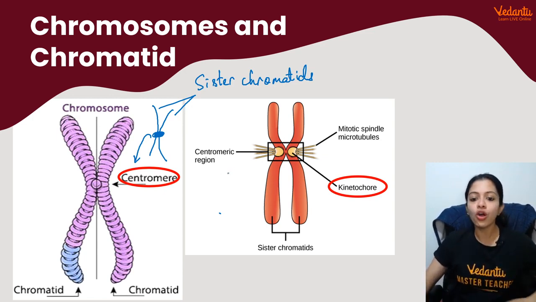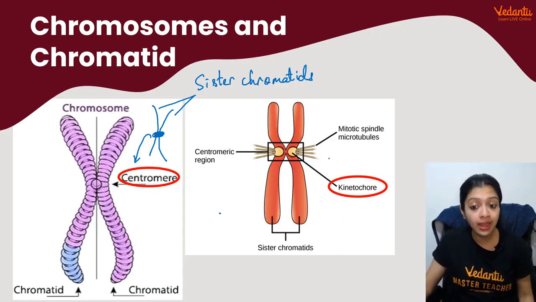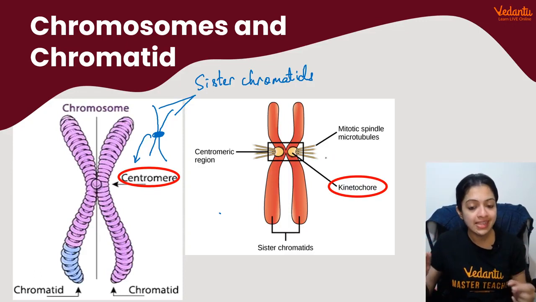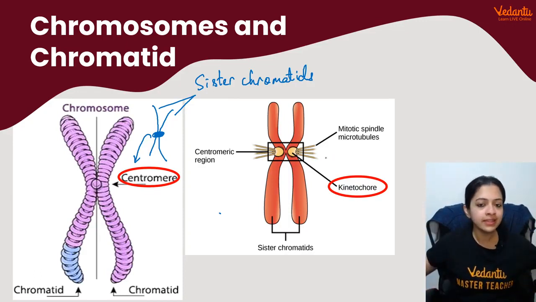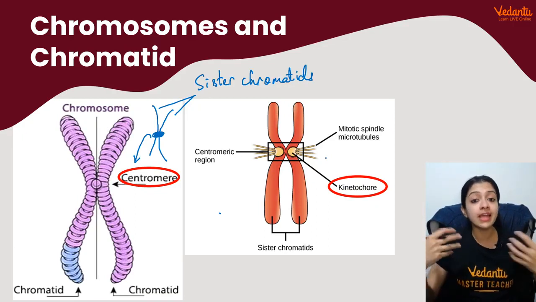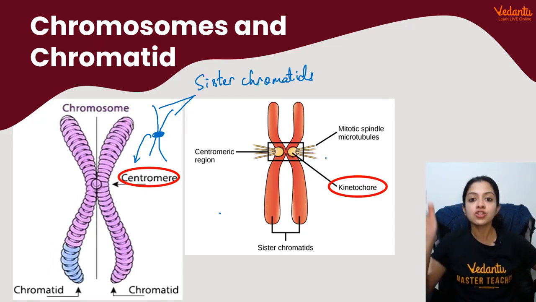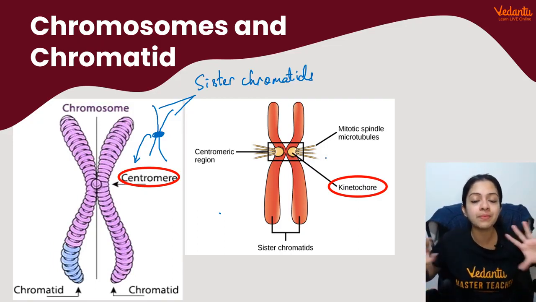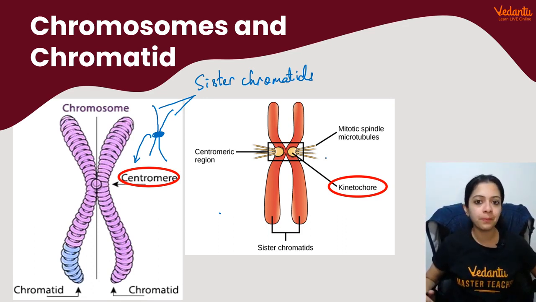Yes, all of these additional structures are also mentioned here. The centromeric region is here. The mitotic spindle, microtubules, you know what they are? They are specialized structures which help attach to this centromere, and another end would be attached to the poles, specialized structures at the poles of the cells, so that at the time of cell division, they can easily pull apart sister chromatids to divide a cell into two similar daughter cells. They are super duper important, the spindle formation and all of that.